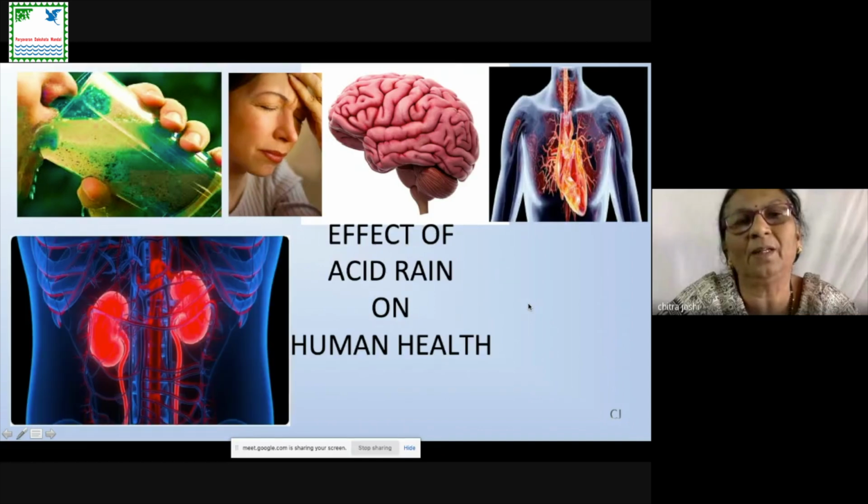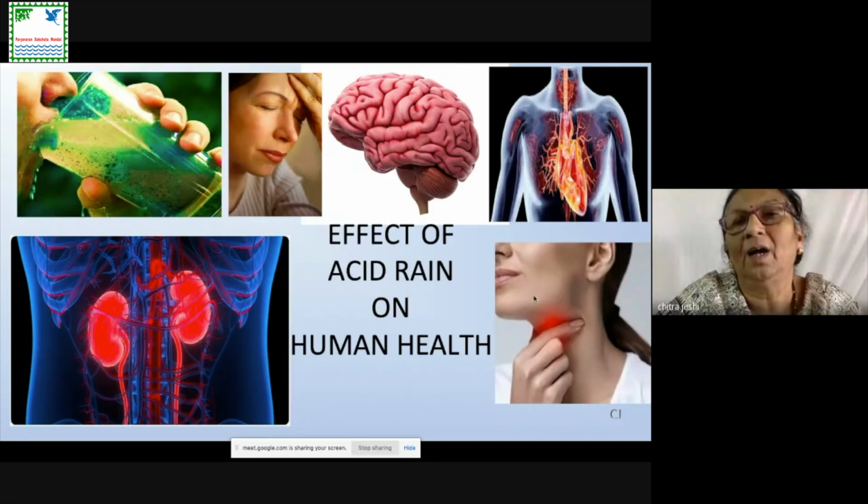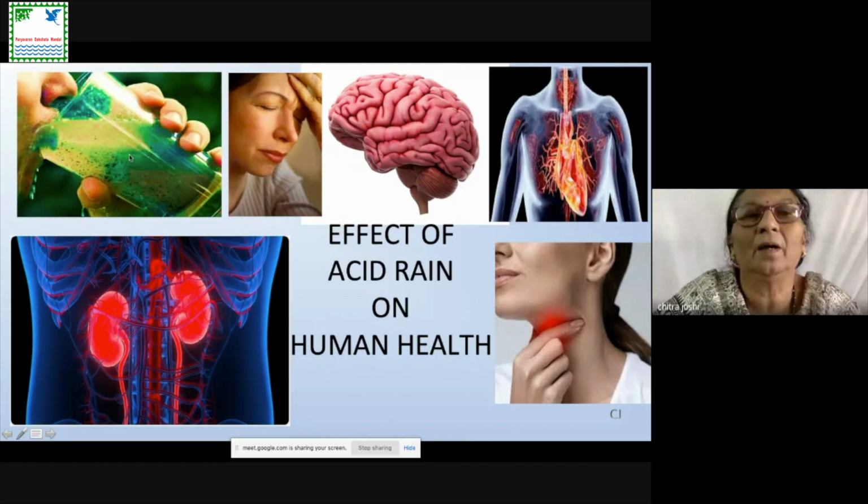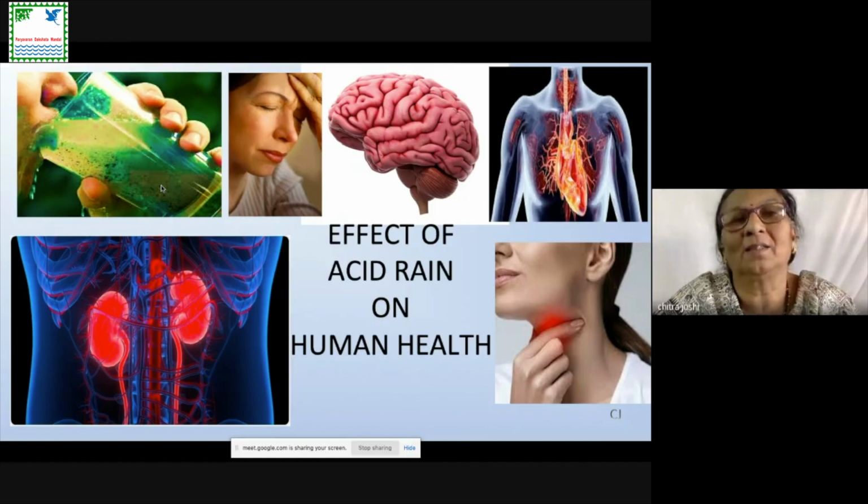Kidneys get affected because of the acidic things in the water, and even throat infection takes place when the acidic content is increased in the food, or in water, or in the air we inhale. So consuming acidic water, consuming acidic food, or inhaling acidic air can affect human health.